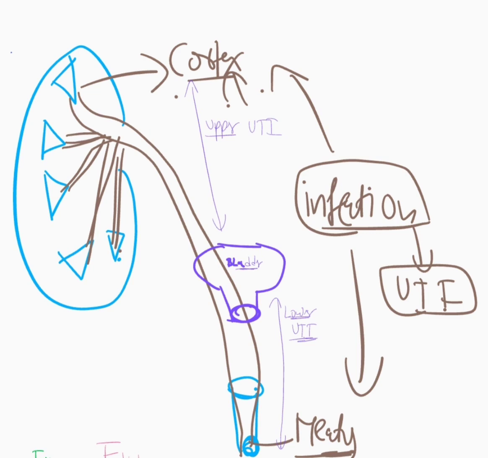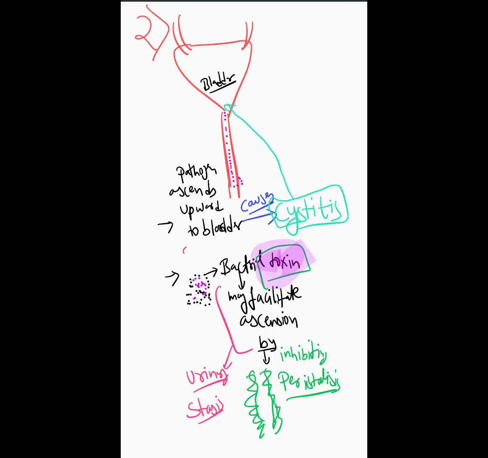The clinical significance is that it's important in pregnant women and people who are going to undergo prostate surgery or urologic procedures. In contrast, asymptomatic bacteriuria is not important in non-pregnant or premenopausal women. That's what you have to remember.